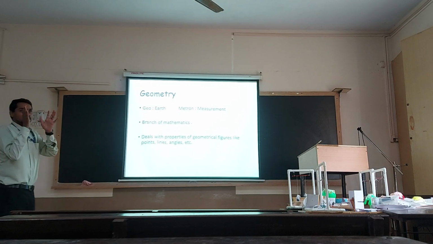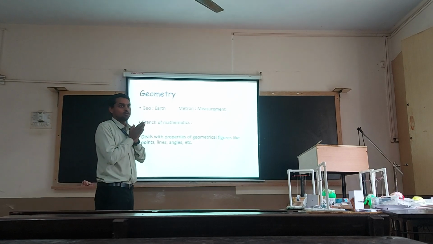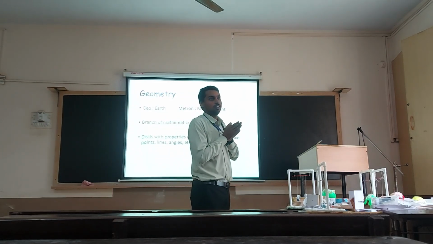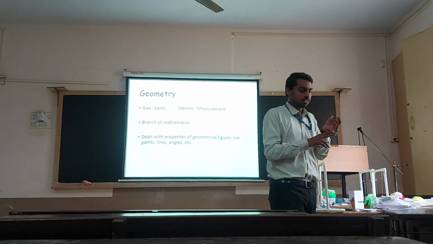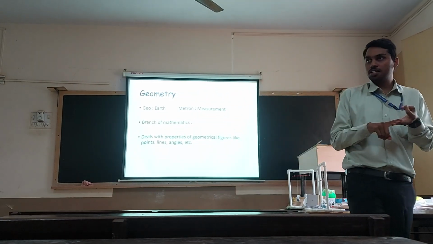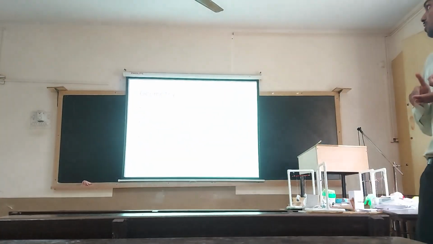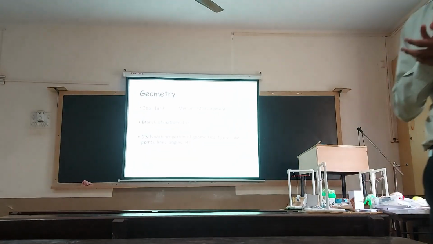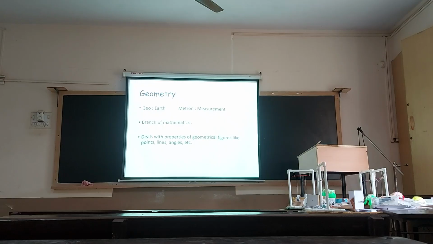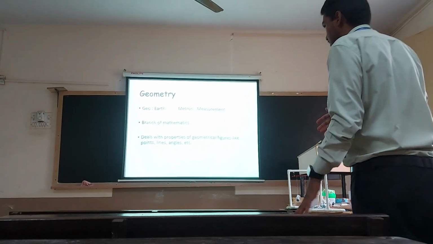In the initial days, geometry was founded by Euclid, one of the famous physicists, mathematicians and philosophers. He was the founder of geometry, and he spoke about the measurements of different things or materials found on Earth.